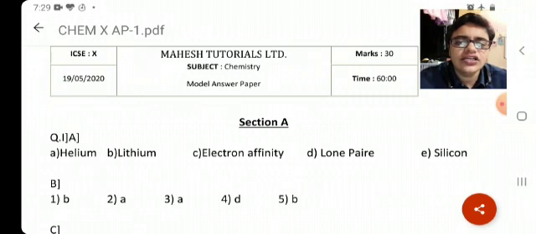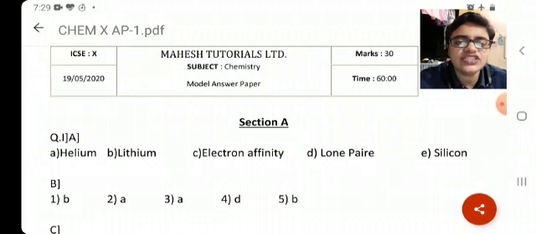Atom having the smallest atomic size in the periodic table, the answer is helium. If you have written helium, 1 mark. If you have written He, 0 marks. Atom having largest atomic size in period 2, the answer is lithium. If you have written lithium, 1 mark. If you have written Li, 0 marks.